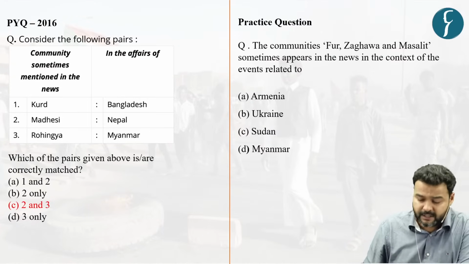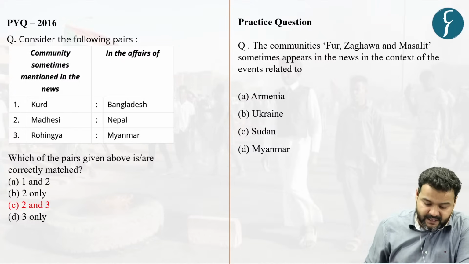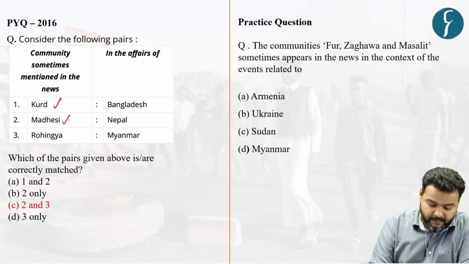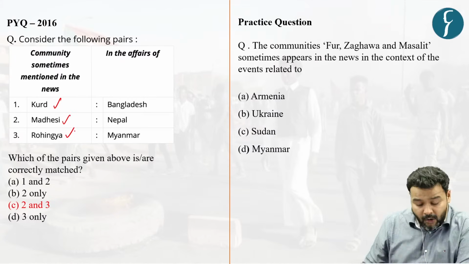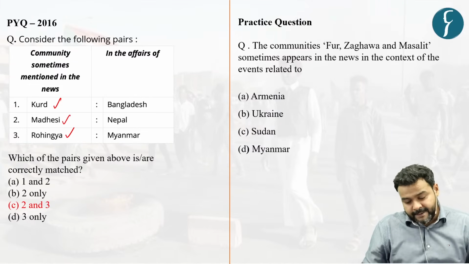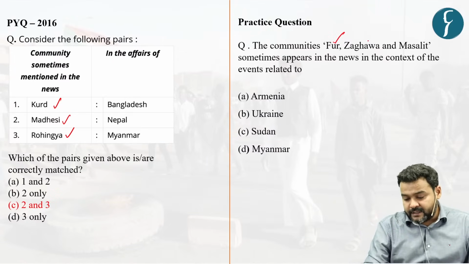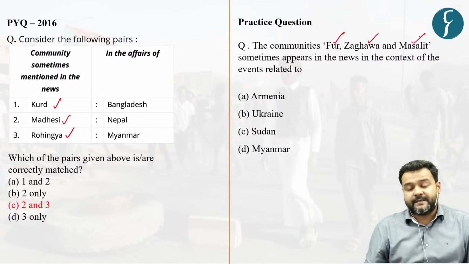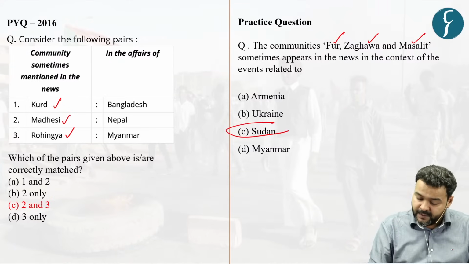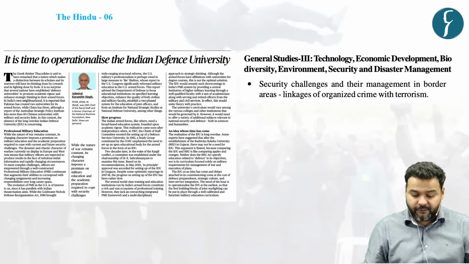Now, the last question is related to persecuted communities. As we have seen, UPSC in 2016 asked about the Kurds, Madhesis, and Rohingya. All these communities were in crisis in their homelands. So we have curated a similar question: the communities Zaghawa and Masalit sometimes appear in the news in the context of events related to. The answer would be Sudan. Fine. So that's all for this discussion.